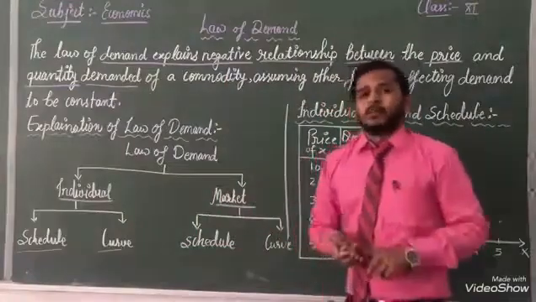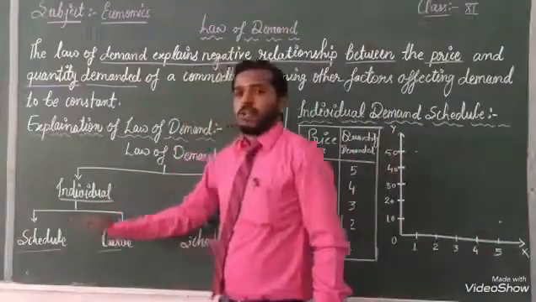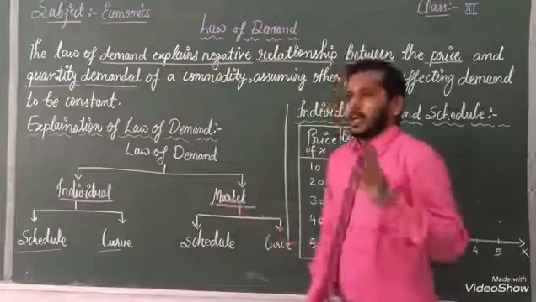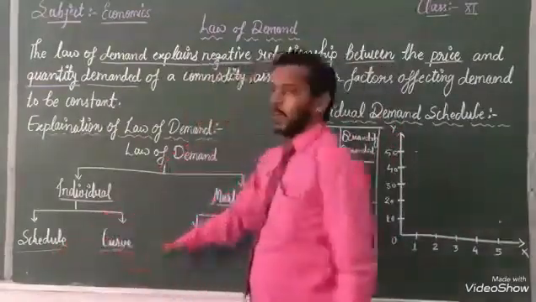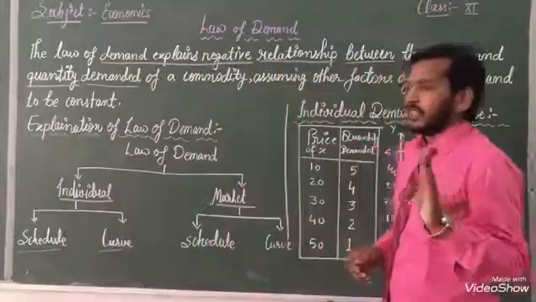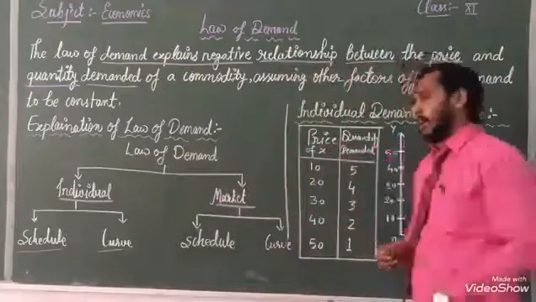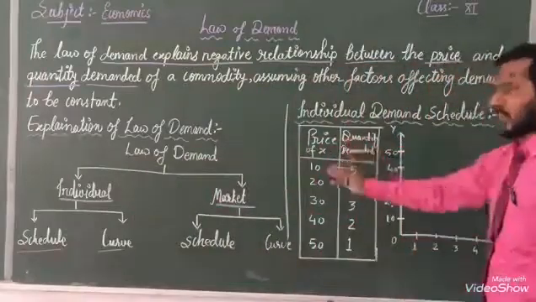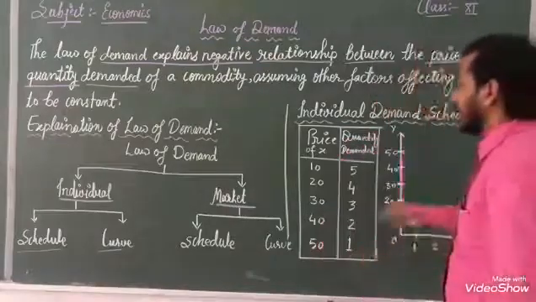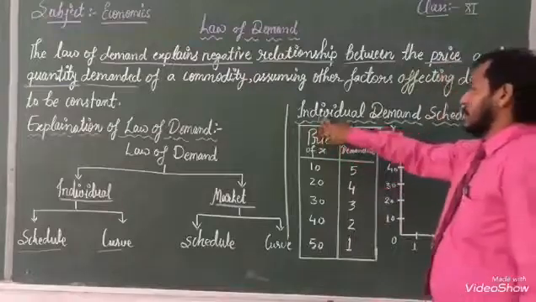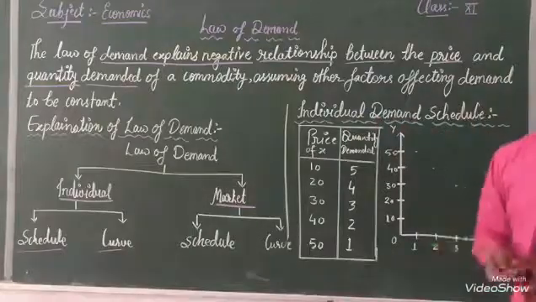With the help of a table, we can know very well which one is individual and which one is market. I have told you two ways: first with the help of a schedule, second with the help of a graph. Once again, we will read the individual law of demand with the help of a schedule. In front of you, dear students, I have made one small schedule. See it in the proper way. Individual demand schedule.